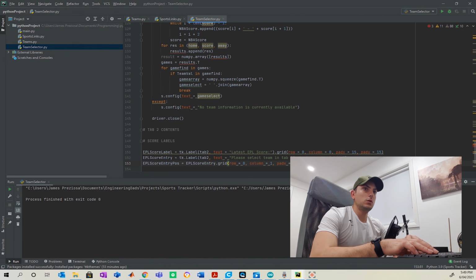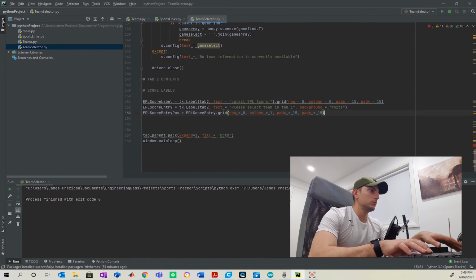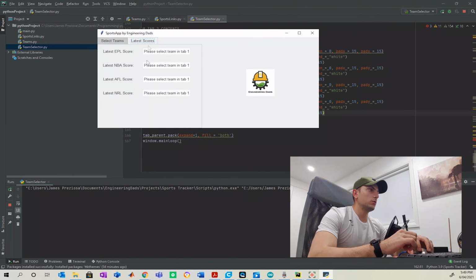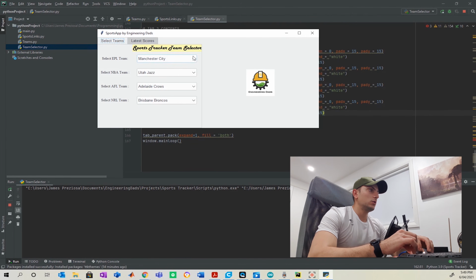And I'm going to go ahead and do that for every single sport like so, and then we're going to move that down a row for each of them. Alrighty, so now that we have those in, what you will see is please select team in tab 1 for each of them.